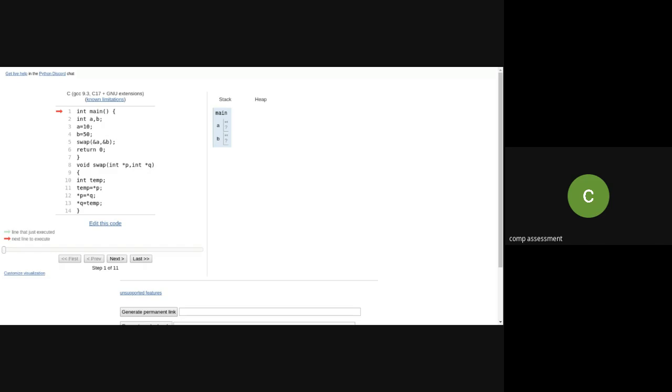So see, when I go to next, by using this I'm swapping. See, when it goes to swap, what is happening? A is copied into this pointer P variable, B is copied into Q, which are pointing to those variables, and I'm swapping these values. See, are you able to see? B, which was actually 50, now it becomes 10. So this is swapping of the pointers.